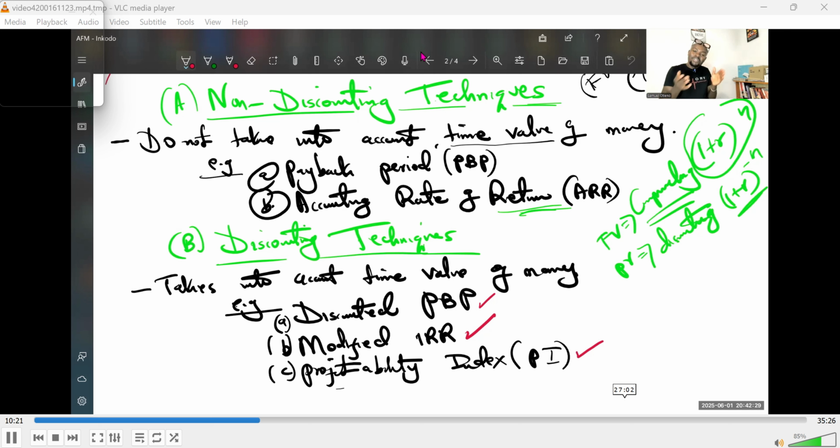Now, we have this other category of project evaluation techniques that will take care of time, and we call them discounting techniques. As a finance student, you are well aware that time affects the value of money. Value of money today will be different from value of money in the future or tomorrow, right? I believe we are together in that.